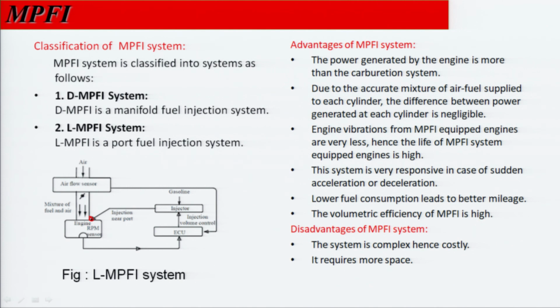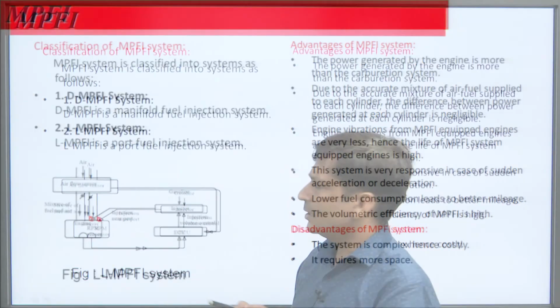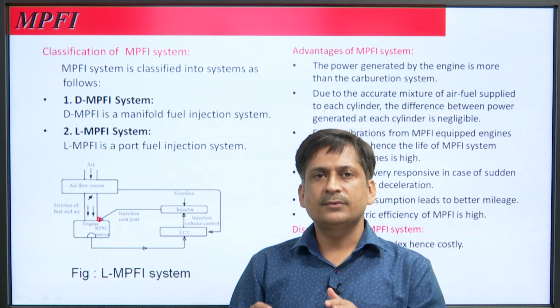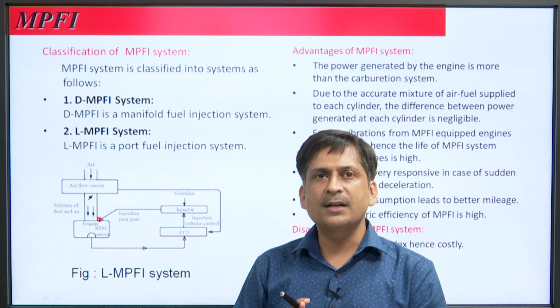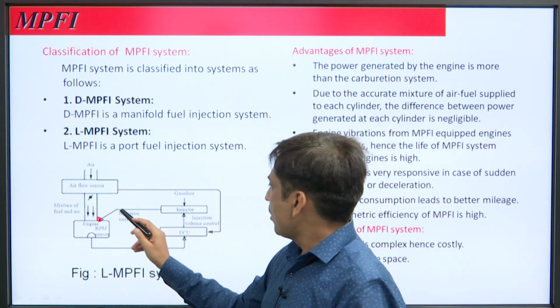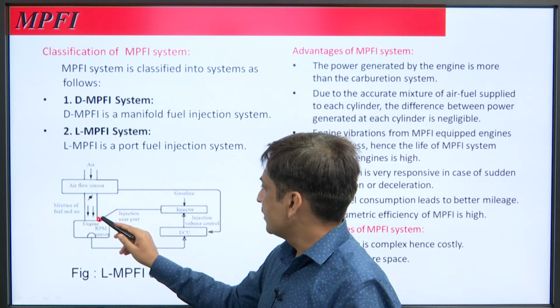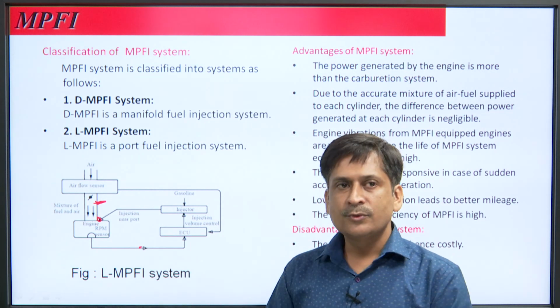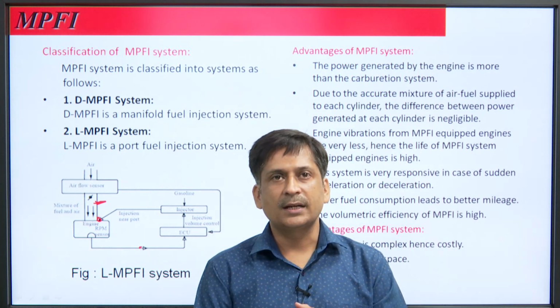What the ECU takes, it takes commands from how much RPM of the engine and what is the air flow in here. And DMPFI and LMPFI are not much different, they are a very slight difference. DMPFI is a manifold fuel injection system. The amount of fuel is not injected here, it is injected somewhere here in the port. So, this is the DMPFI system.